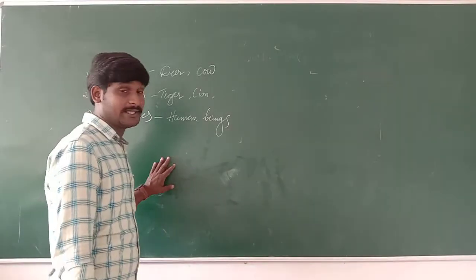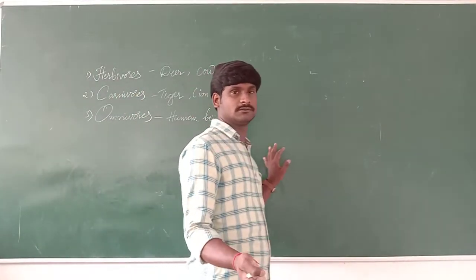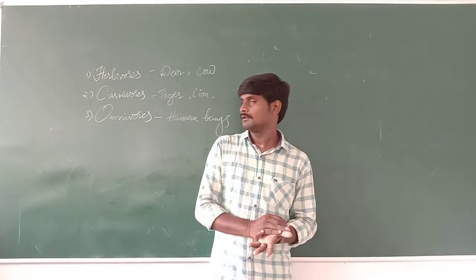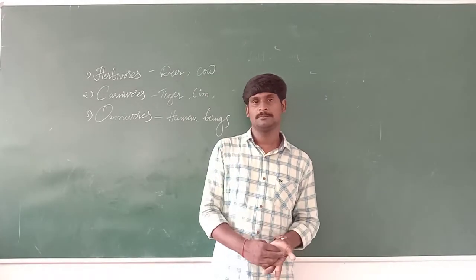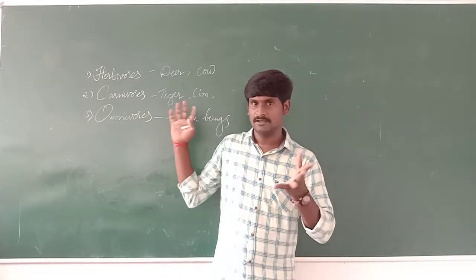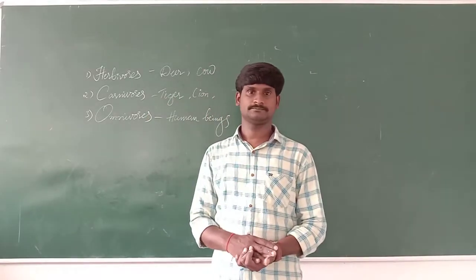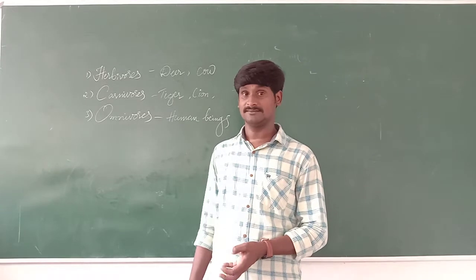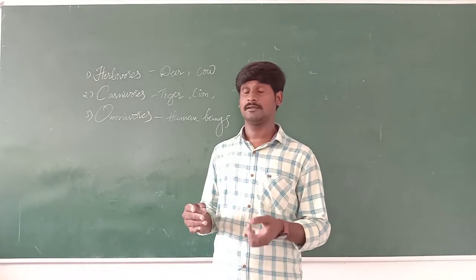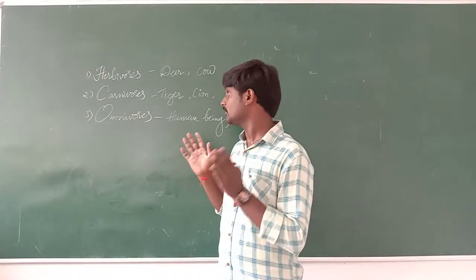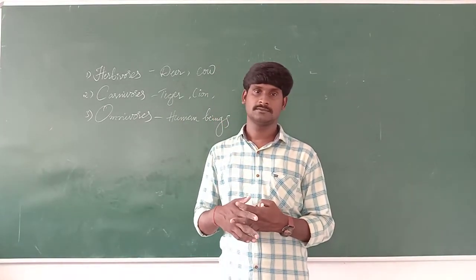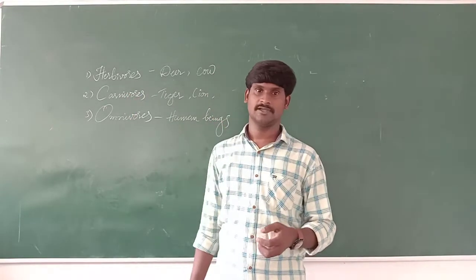That means they take both kinds of food. They take flesh and also plant food. Some types of foods depend on plants. This is some type of way of taking food. Based on that, there are some names also.